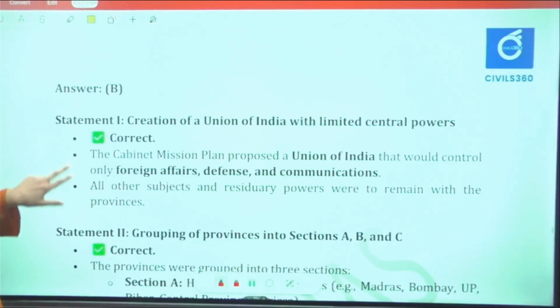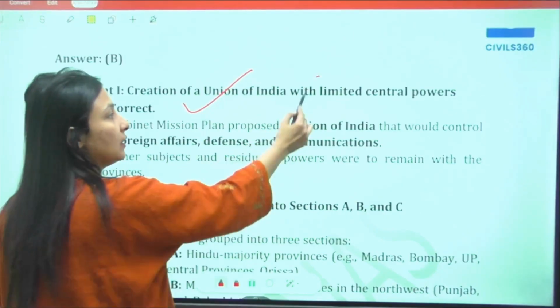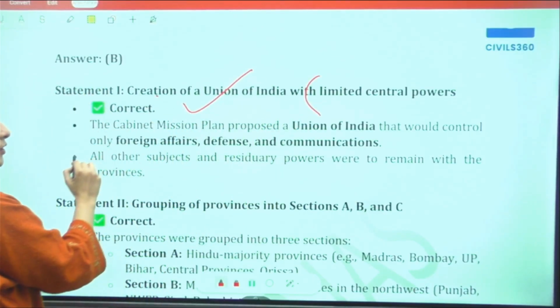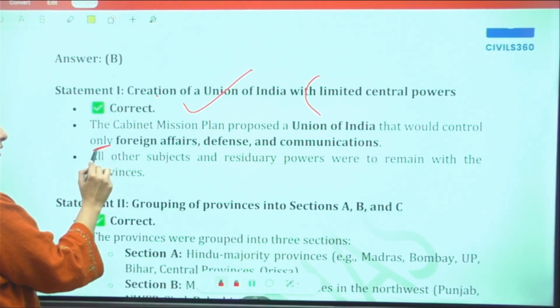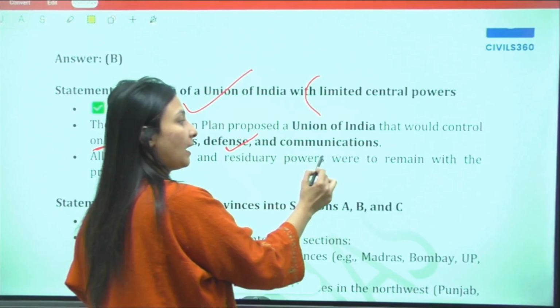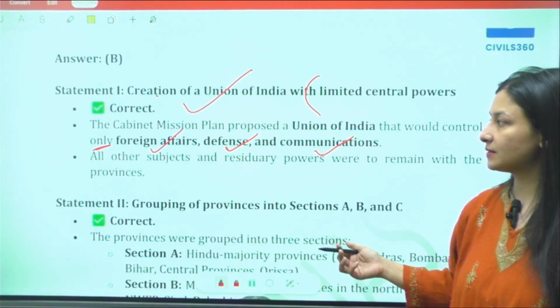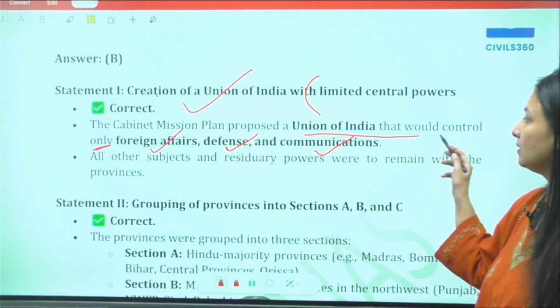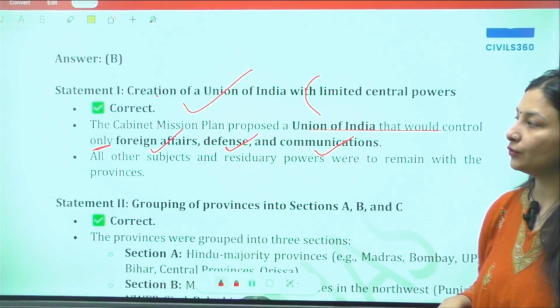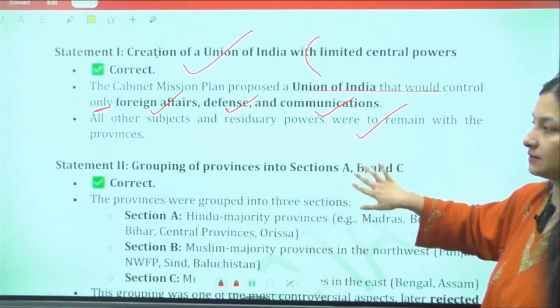First of all, yes, creation of Union of India with limited central powers. It talked that only foreign affairs, defense and communication, all these three subjects, will be under the control of Union of India. All other subjects were to remain with the provinces.